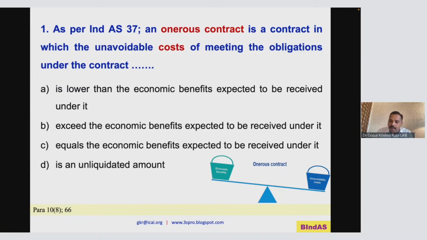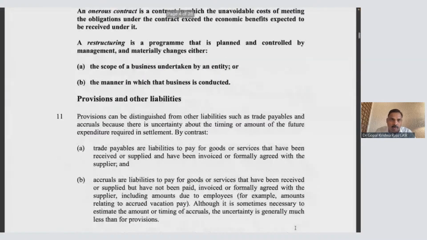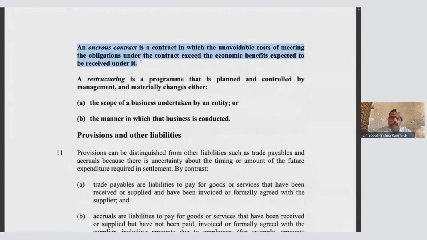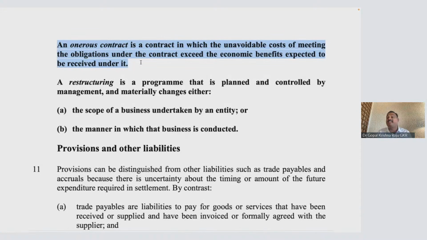Actually, the meaning of the term onerous, please understand, I am taking you to a very, very important paragraph. This is your 8th definition. Look at the 8th definition. What is an onerous contract? An onerous contract means where the unavoidable cost of meeting the obligations exceeds the benefit.